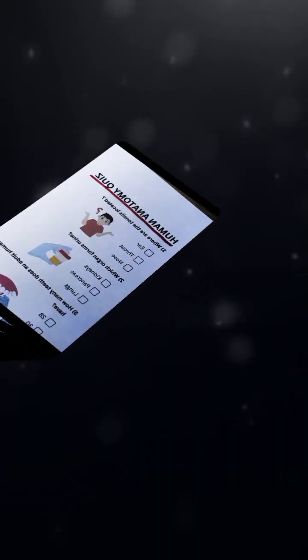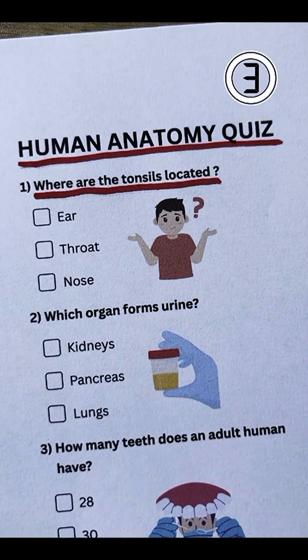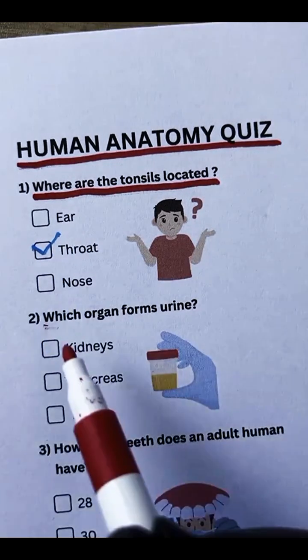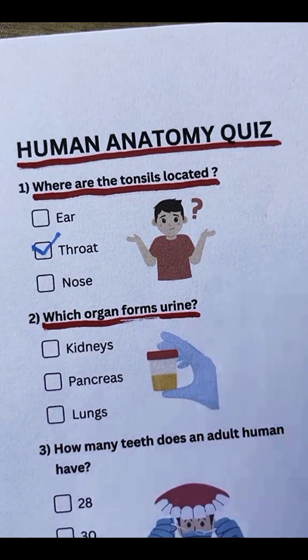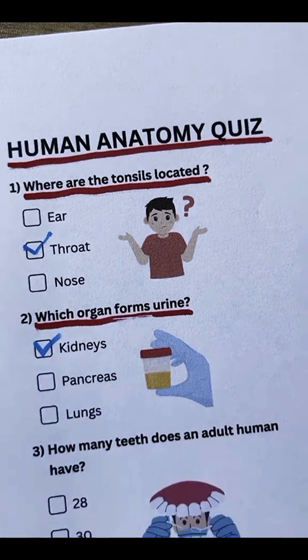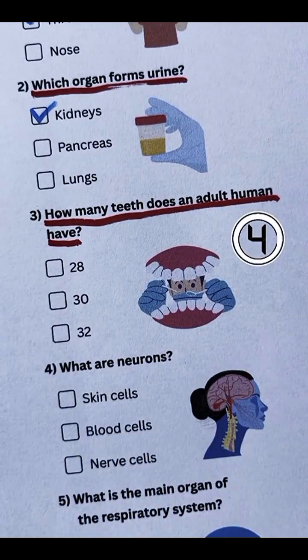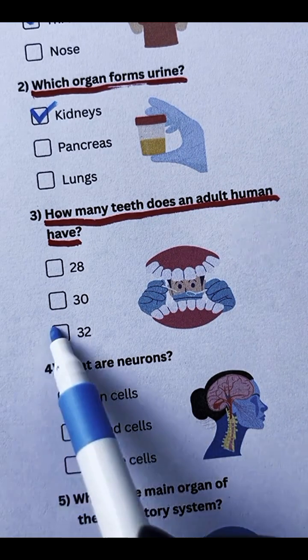Carpals. Question 1. Where are the tonsils located? Throat. Question 2. Which organ forms urine? Kidneys. Question 3. How many teeth does an adult human have? 32.